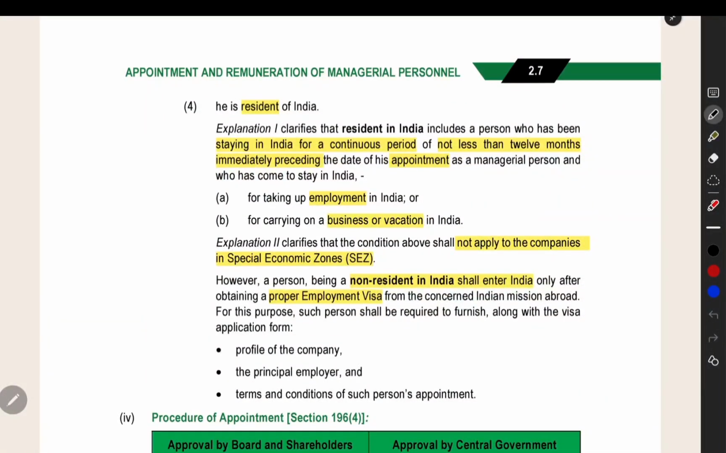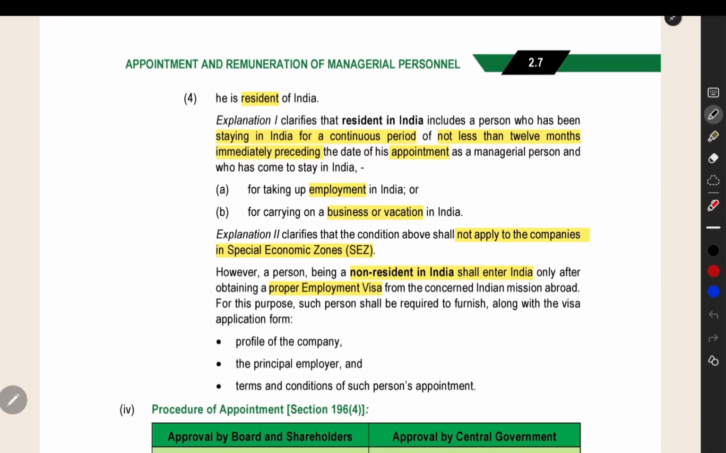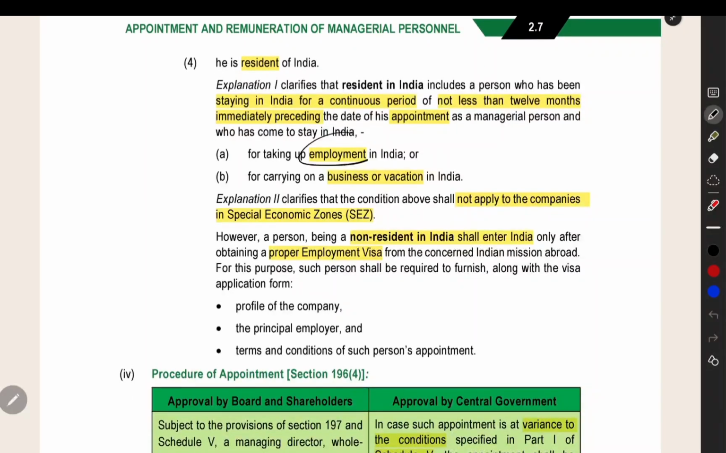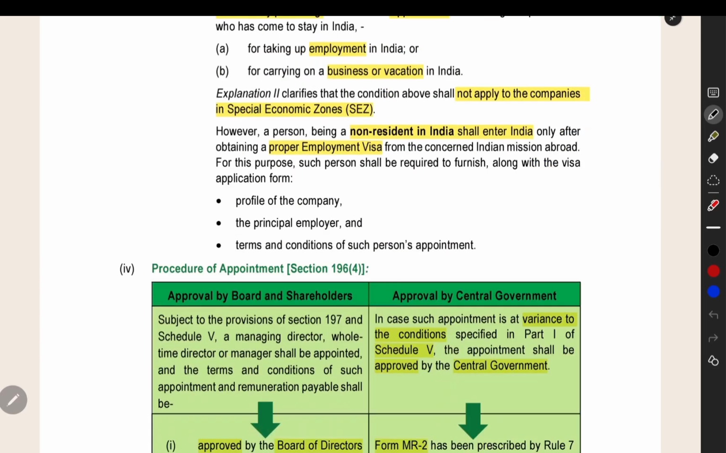What is the meaning of resident? Here they are saying, from the date of appointment, previous 12 months, you should be staying in India, or else you should be coming to India for employment or business or vocation. This resident condition will not apply to special economic zone companies. If you are a non-resident, they have given another point, you should get a proper employment visa before coming to India. Only then you can come to India.